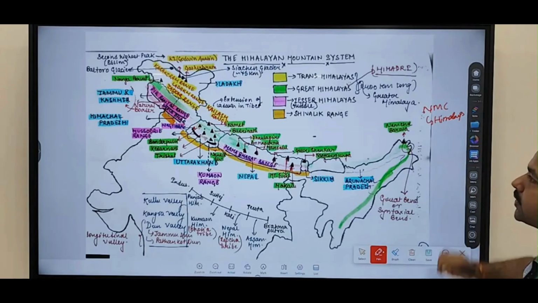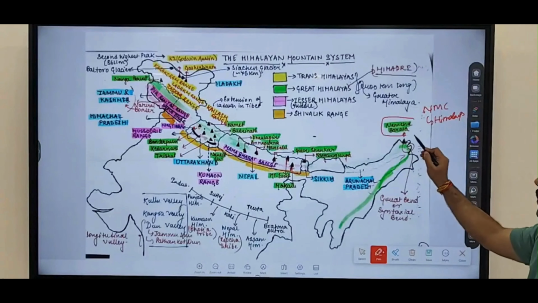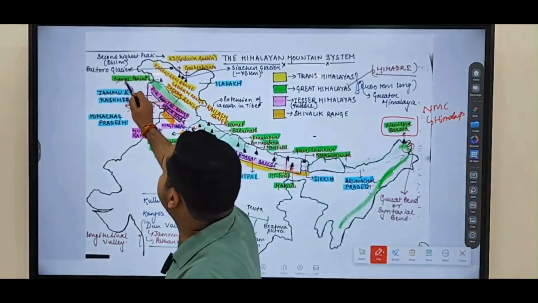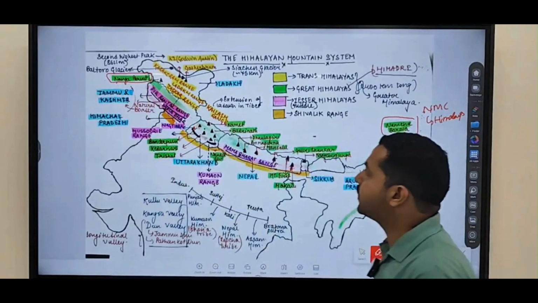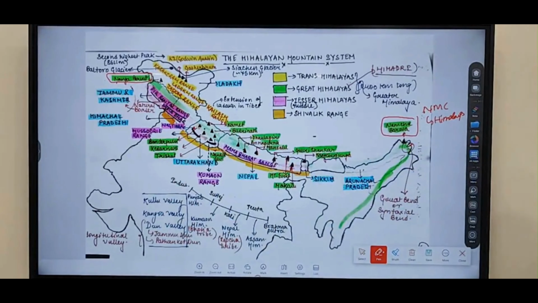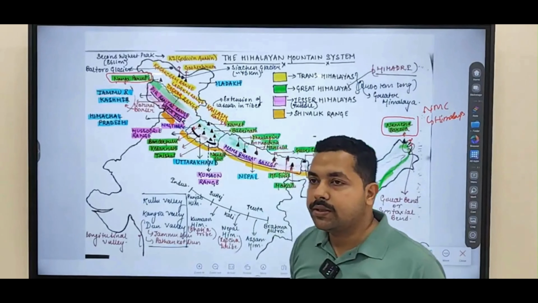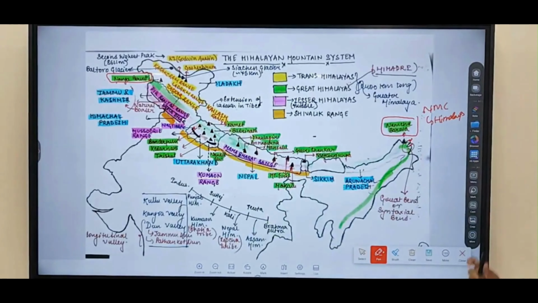So we discussed what the extension of the Himalayas is in the last class. It is extending from Nanga Parvat to Namcha Barwa. This is where you are finding Namcha Barwa, and this is where you are finding Nanga Parvat. So from Nanga Parvat to Namcha Barwa, this is the extension of the Himalayas that you have to keep in mind.